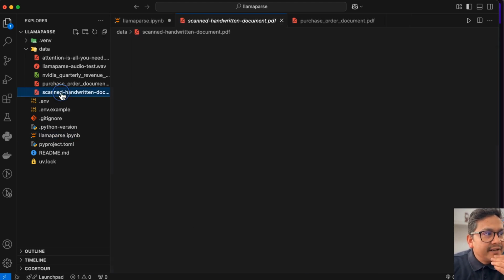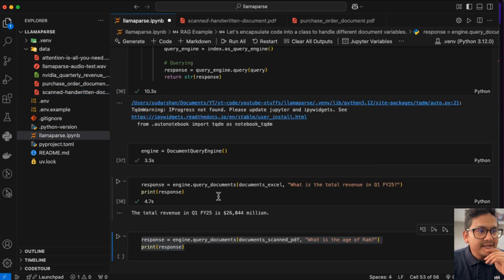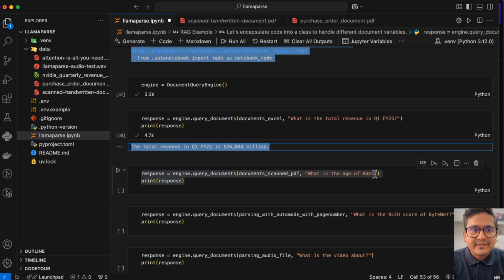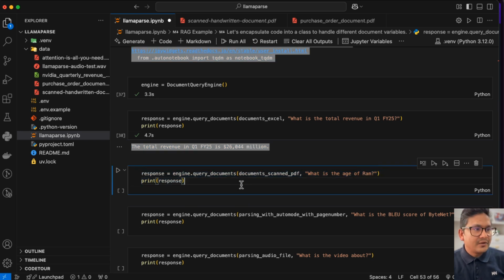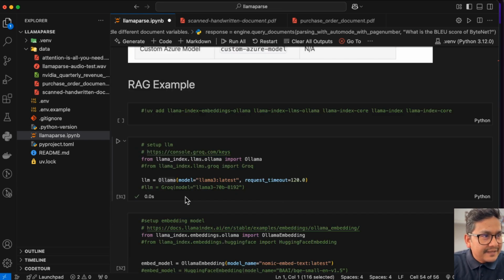And then here scan documents, I have different things. I can now ask with all the PDFs, because they are all being parsed. So I can say what is the age of Ram. So Ram male 45 age. So I can go here, okay, this is correct as before, right? And now I can say here what is the age of Ram. If you run this, it should provide me the answer. The document scan PDF is not here, so maybe I gave a different name.